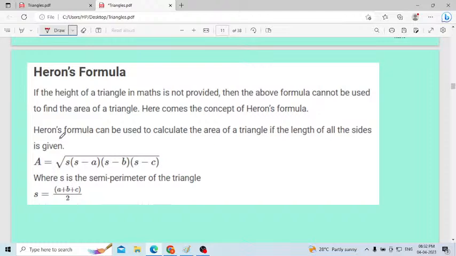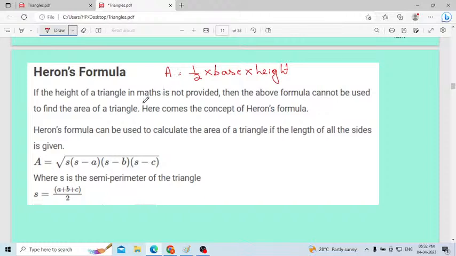Yes, if the height of a triangle in maths is not provided, then the above formula cannot be used to find the area of a triangle. See here, if height is not given, then we can't use that formula. We know area of a triangle is half into base into height. Already I told this formula we will use to find out the area. If height is not given, how we will find the area? We have to know the height. Without knowing the height, using this formula, we are not able to find the area.